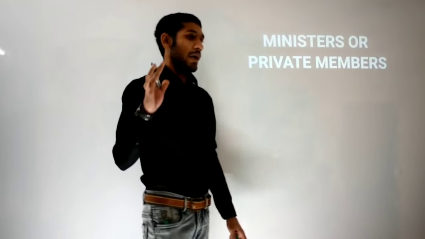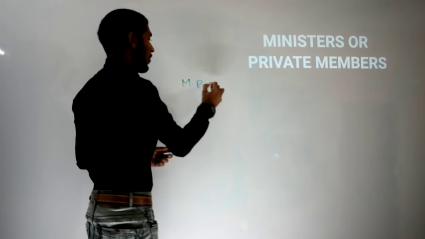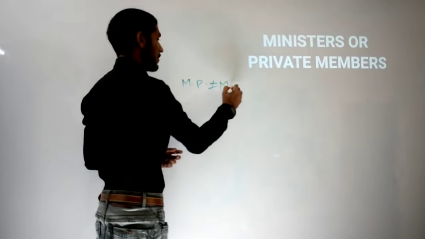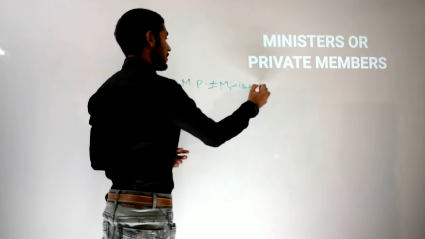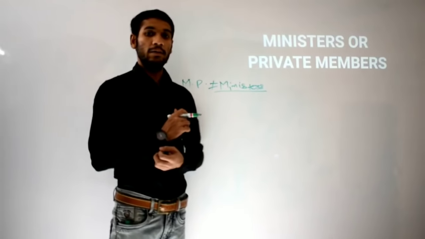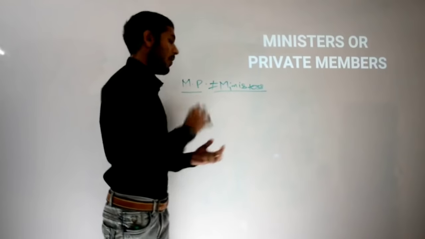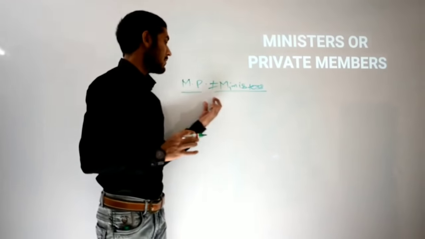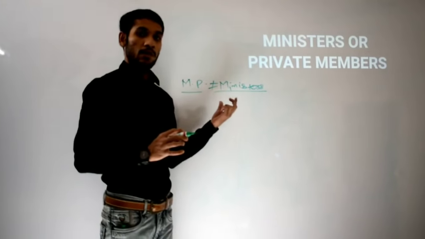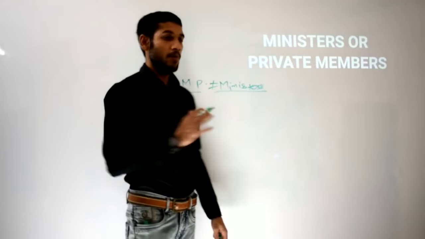Private members, I have already told you about it. Private members means all the MPs who are not ministers at the central rank, at the rank of Union of India, that means not the state level ministers. All the MPs who are not ministers are called private members.